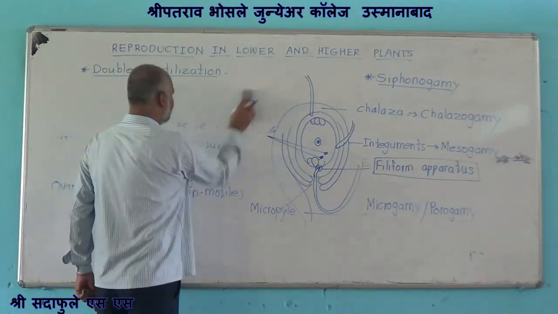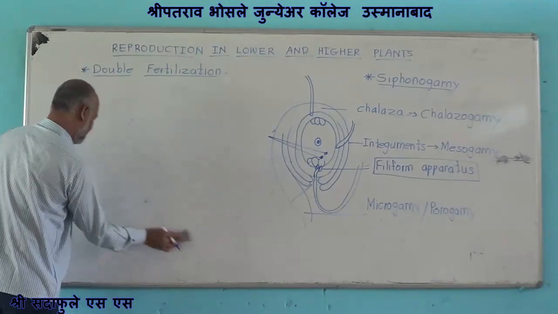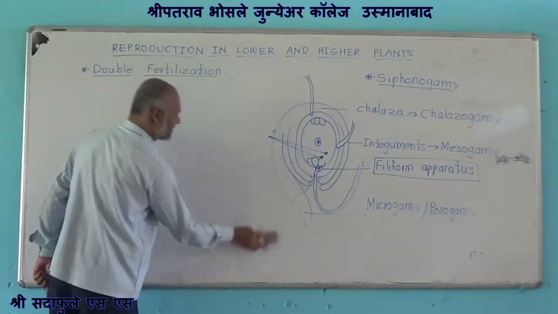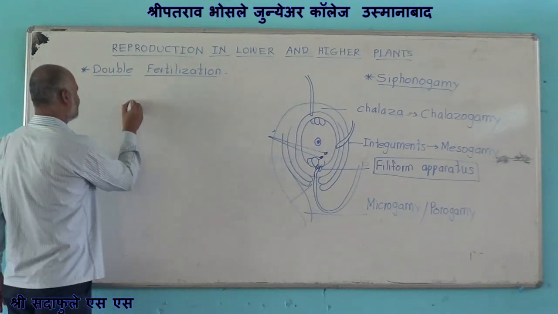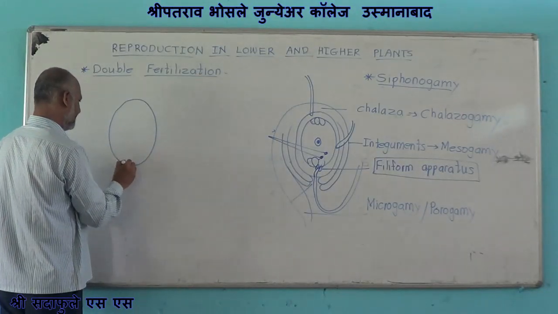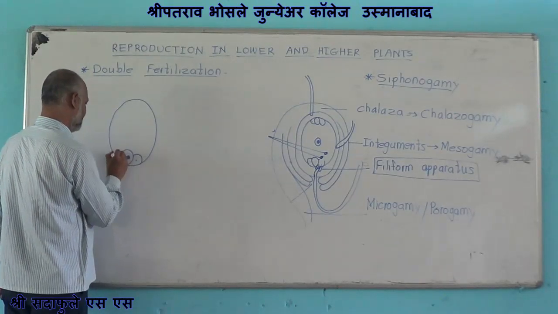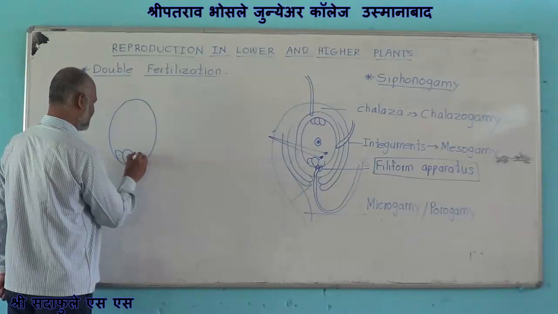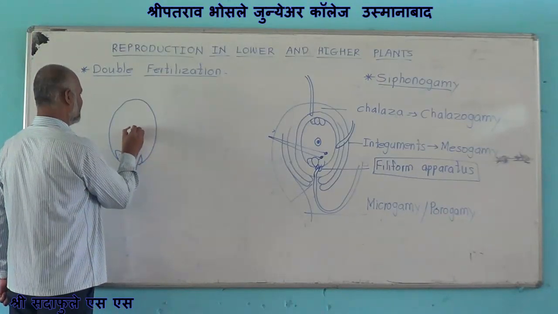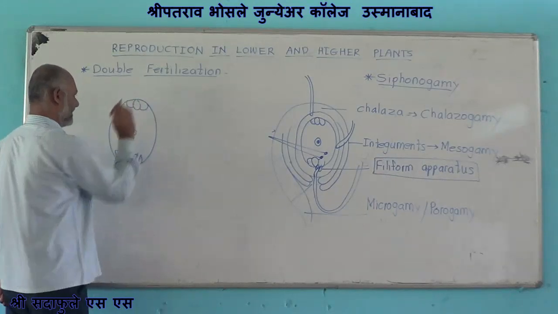As I told earlier, in angiosperms, both the male gametes are utilized. Fertilization takes place twice. Now we have to study how this fertilization is completed. Suppose it is again the embryo sac. Here is the egg. Then these are the synergids. The pollen tube is burst open to release the male gametes. Here is the secondary nucleus, and these are the antipodals.